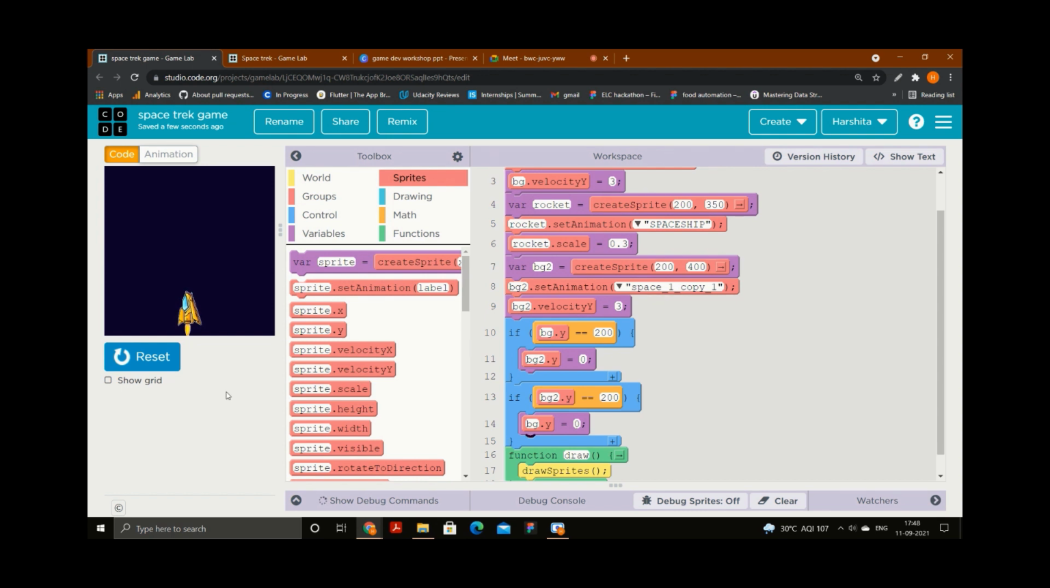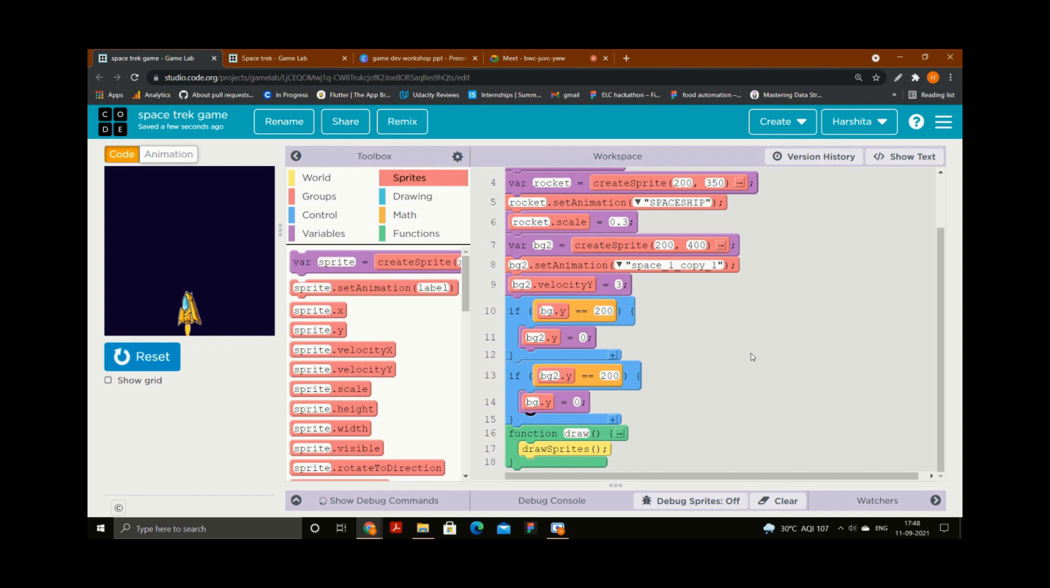Now let's check whether it's working or not. First background is coming, second background is coming, but see, the logic is correct, the code is correct, you can see, but it's not working. So there is a very small mistake that I made here. Now I will tell you what is the meaning of this function draw. Here comes the actual usage of function draw.